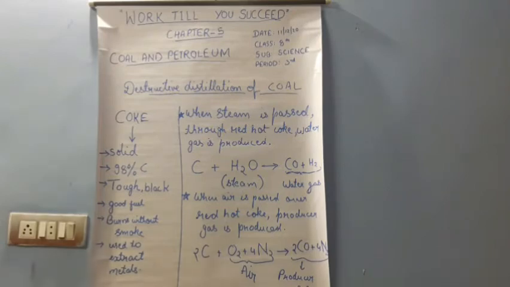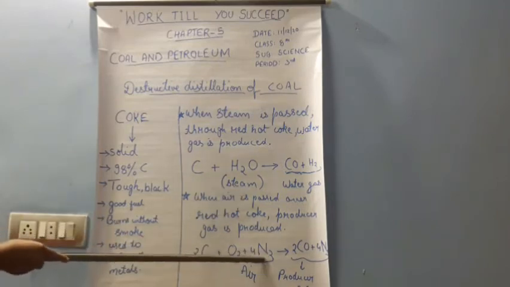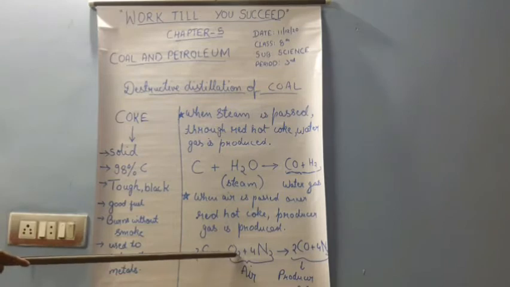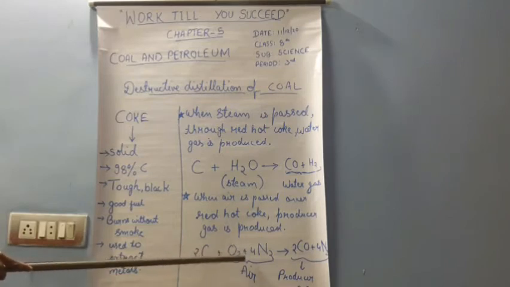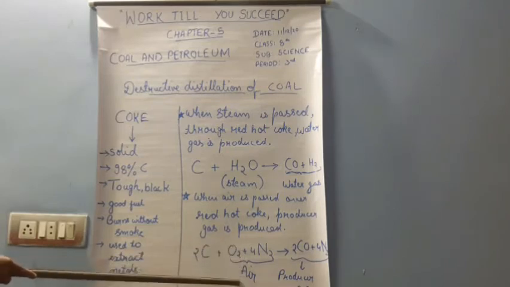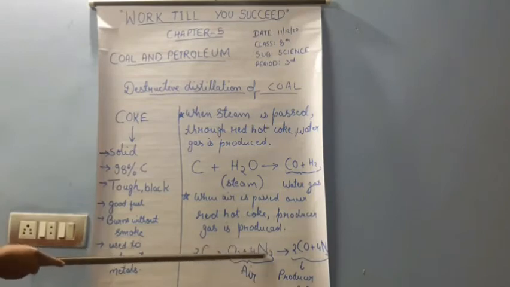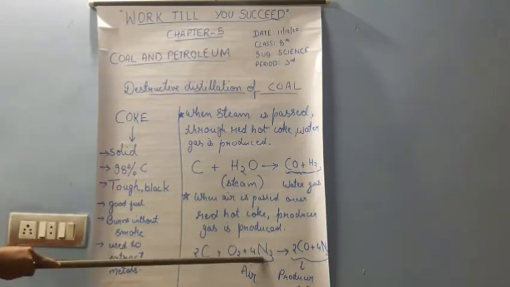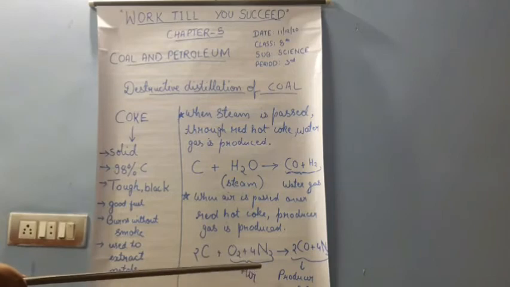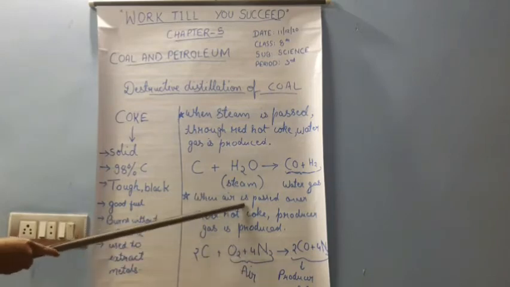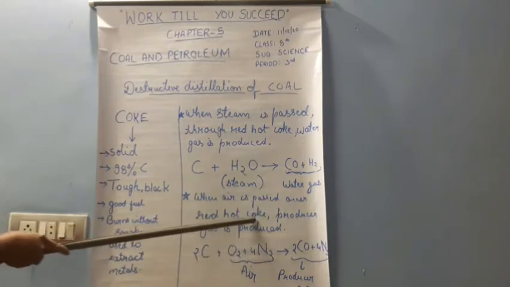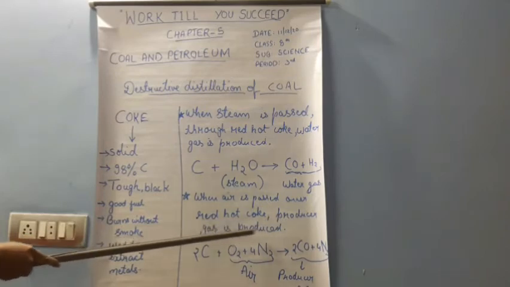So here we are bothered with two parts, oxygen and nitrogen. When we are passing the air, we are bothered about the two important constituents of air, that is oxygen and nitrogen. So see the reaction. When air is passed over red hot coke, producer gas is produced.